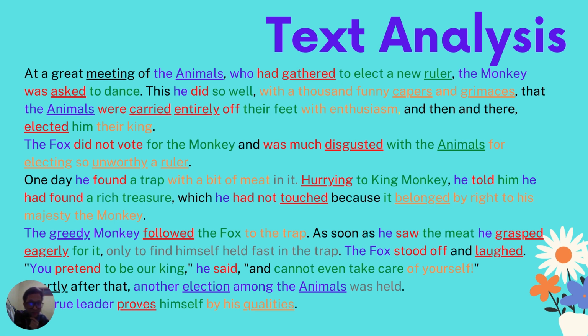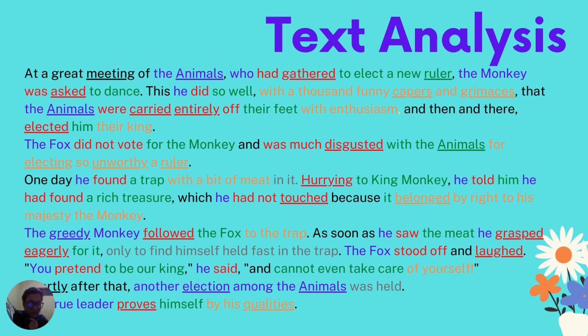He is the subject, is the verb, and so well, which refers to the dance, is the object. With a thousand funny capers and grimaces, it refers to what he did, which means it's a complement. That the animals were carried entirely off their feet with enthusiasm, and then and there elected him their king.